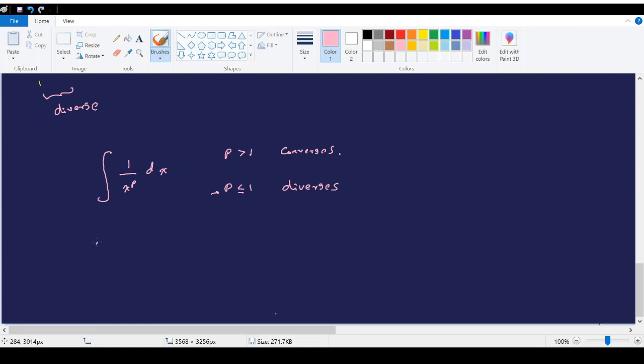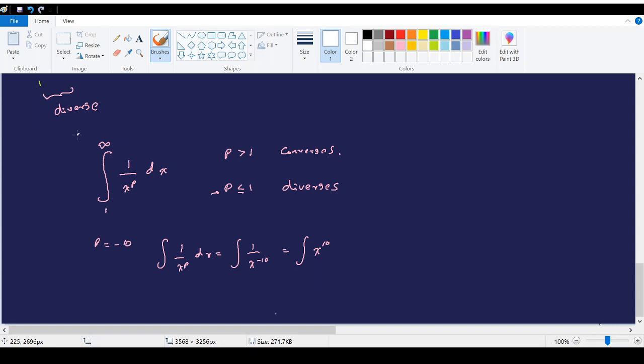Say if we select p equal to negative 10, then the integral from 1 to infinity of 1 divided by x to the power of p will become the integral of 1 divided by x to the power negative 10, and that is the integral of x to the power 10. So this diverges, right?